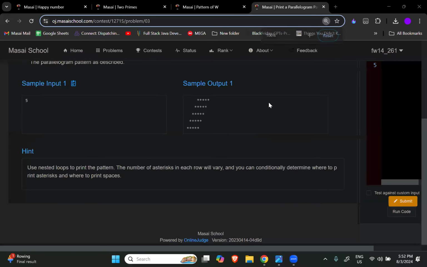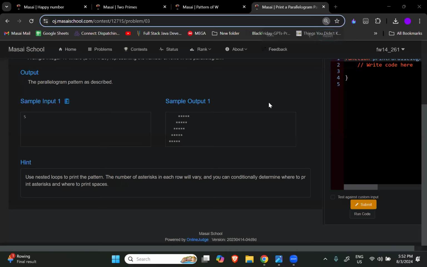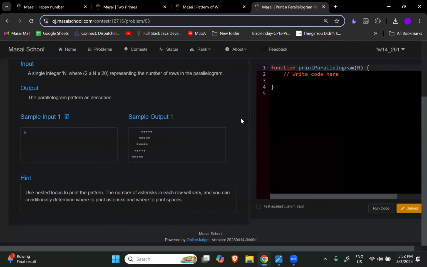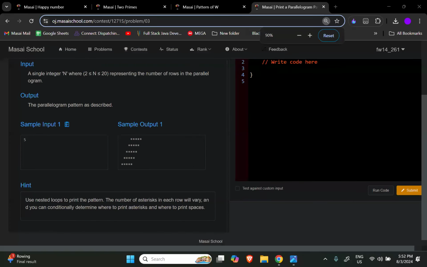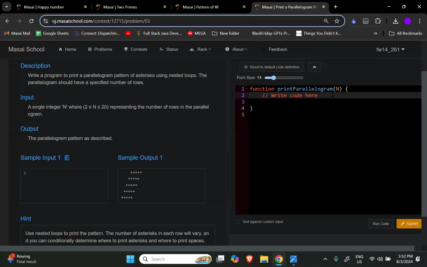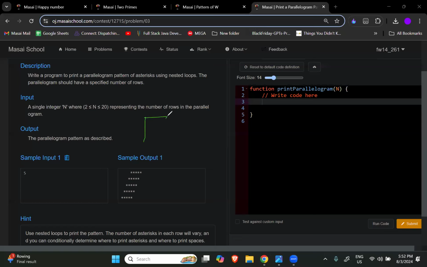Now where did it go? What's my zoom percentage? Let me just hide it. 190. Yeah. Now see. Help me print that pattern. ये पैटर्न प्रिंट करने में हेल्प करो. Let me draw it on screen itself. सो ये ऐसा पैटर्न चाहिए. ठीक है,